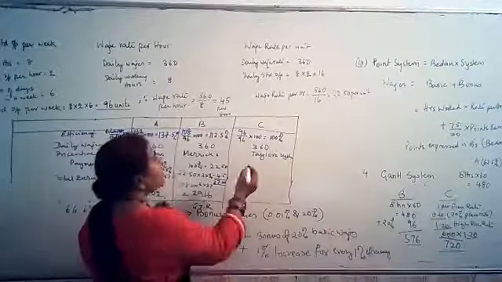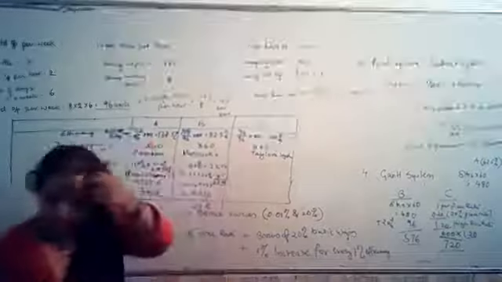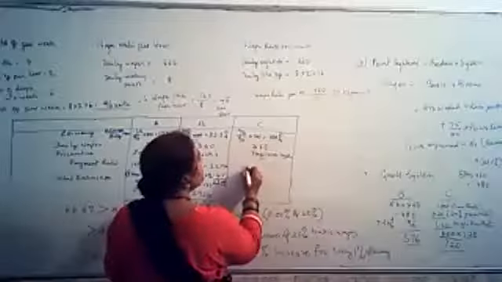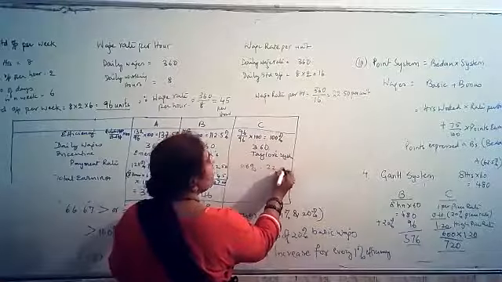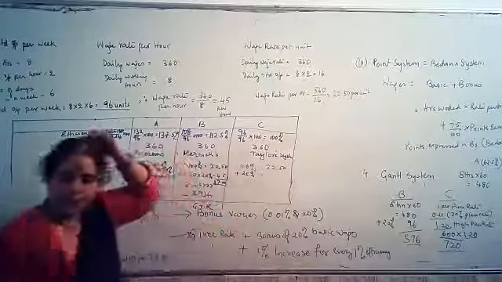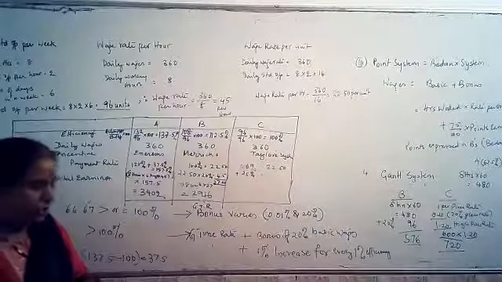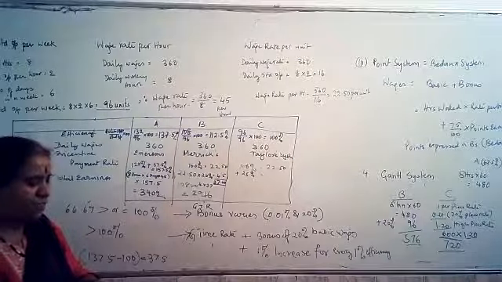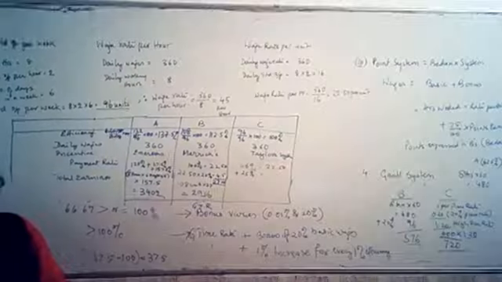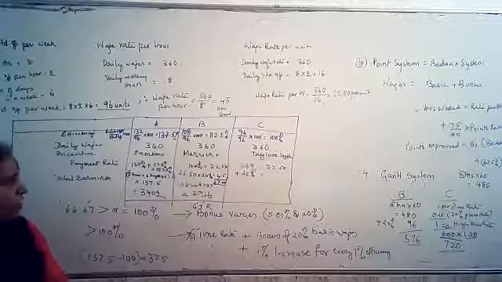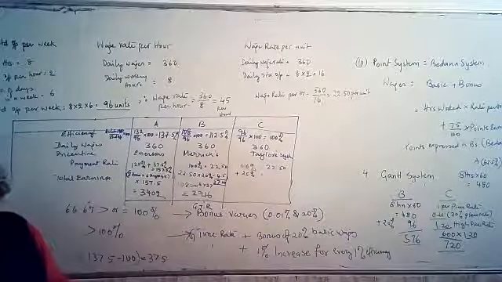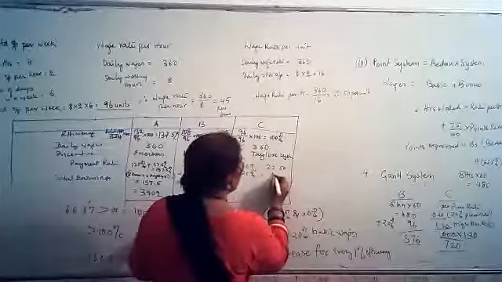Normal rate is how much? In tailor system, normal rate is 22 rupees 50 paise. So the normal 100% rate is equal to 22 rupees 50 paise. He will get 25% extra, plus 25% of 22 rupees 50 paise. So 22.5 multiplied by 125% gives you 28.125. That is 22.5 into 25%, which comes to 5.625. I will write down 5.625.